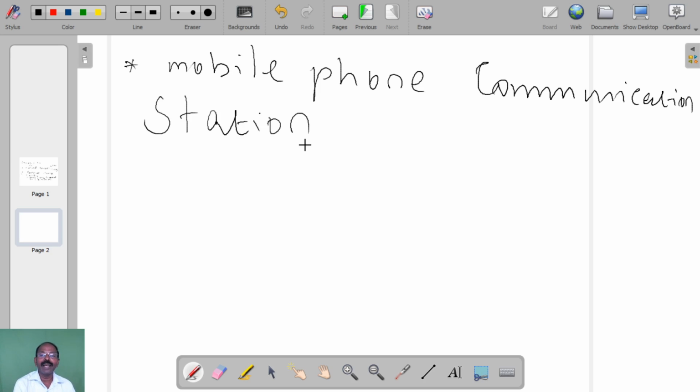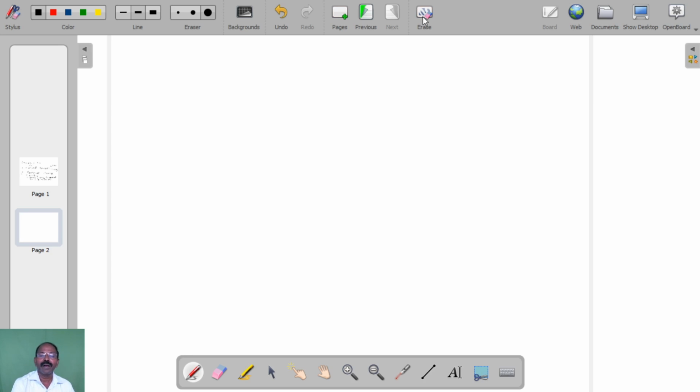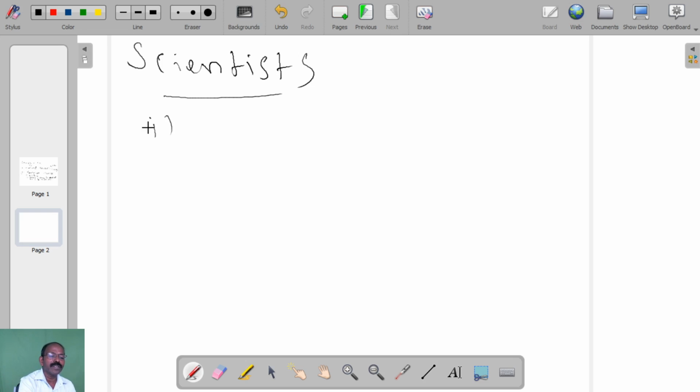And next I want to tell the contribution of some of the major scientists. So scientists involved in this electromagnetic study. So we have to remember first, electromagnetics deals with electricity and magnetism, and for that we should know Joseph Henry.